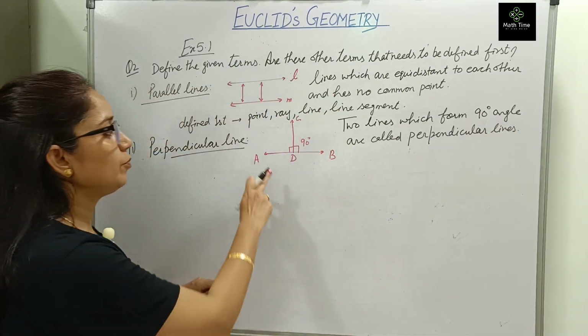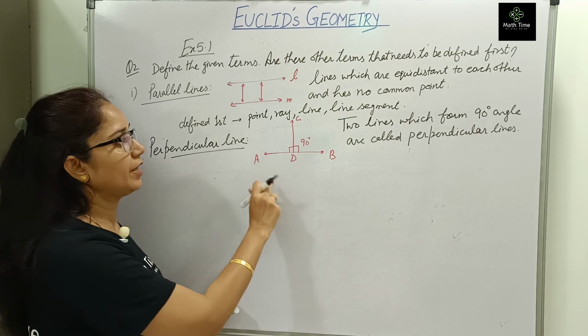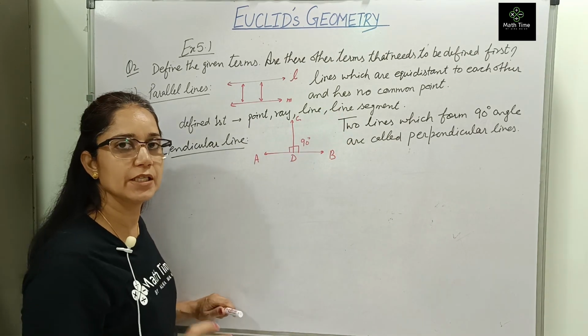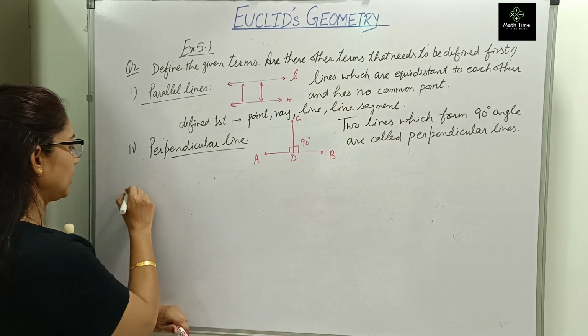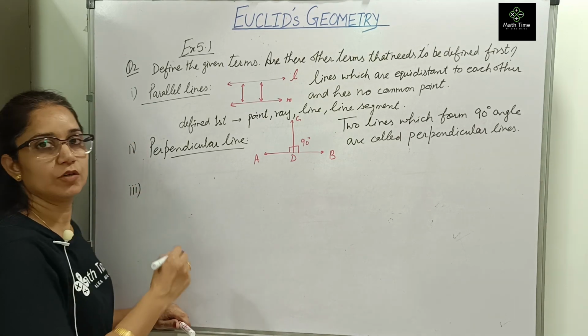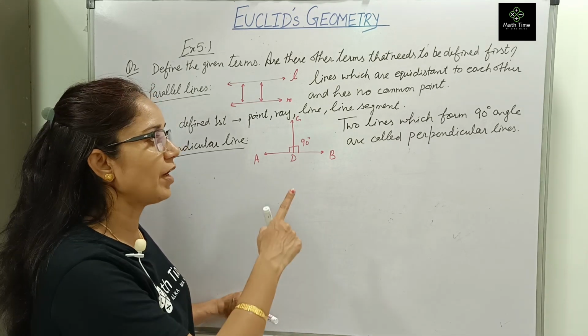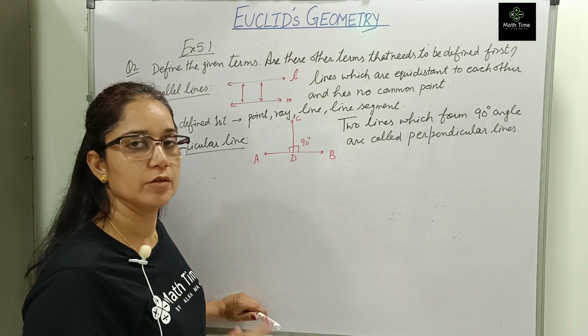Right? Now again, before knowing this, what all things should be defined? You should know the point, ray, line segment. These basic things should be known to you. So the same thing you write in this point also if the question comes. See, such questions can come in 1 marks. Define and draw the figure. 1 marks question.